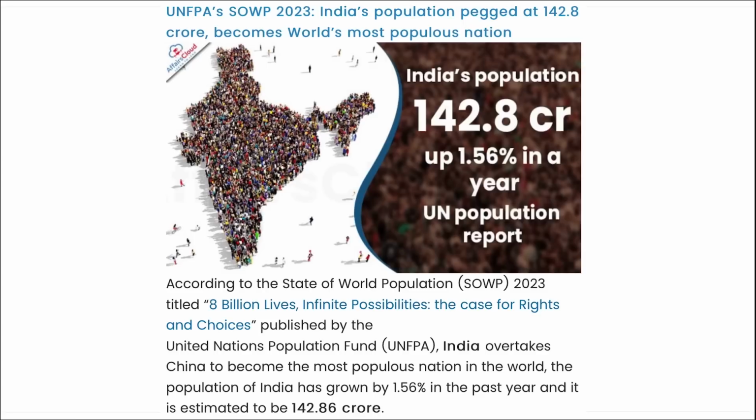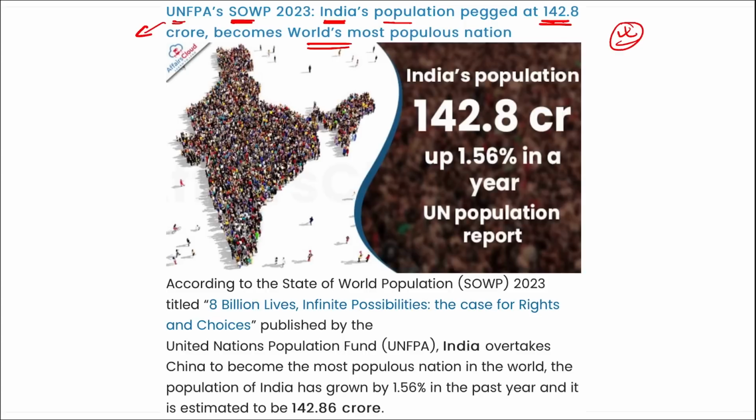Next is UNFPA SOWP. First of all, remember what is this SOWP? It stands for State of World Population, and UNFPA is the United Nations Population Fund. So recently this data was released about the state of the world population. Here India's population is pegged at 142.8 crore. And you must be wondering, sir, you have already made us read earlier that India became the world's most populous nation. But why are we going through this again?